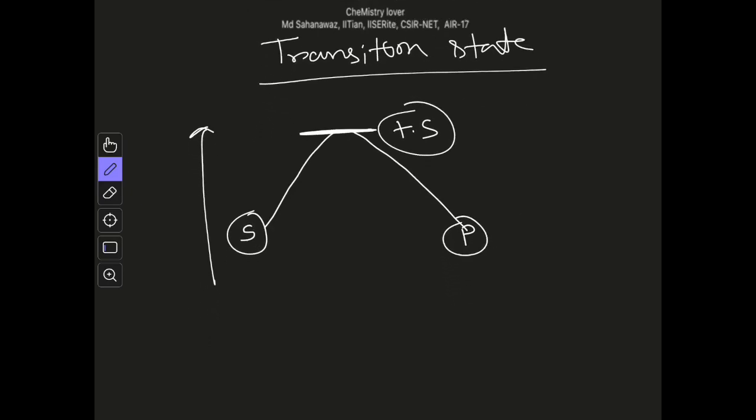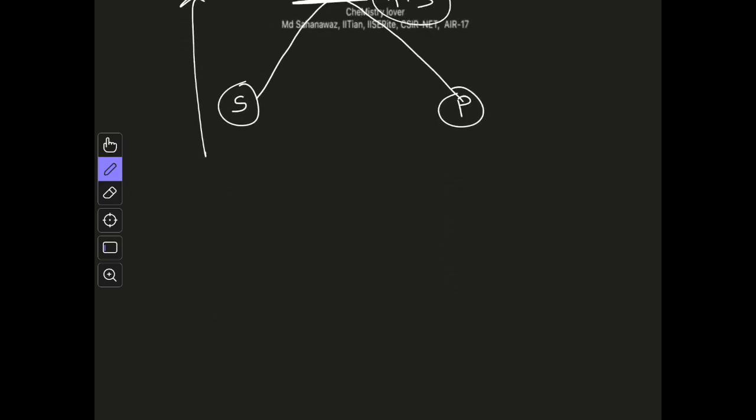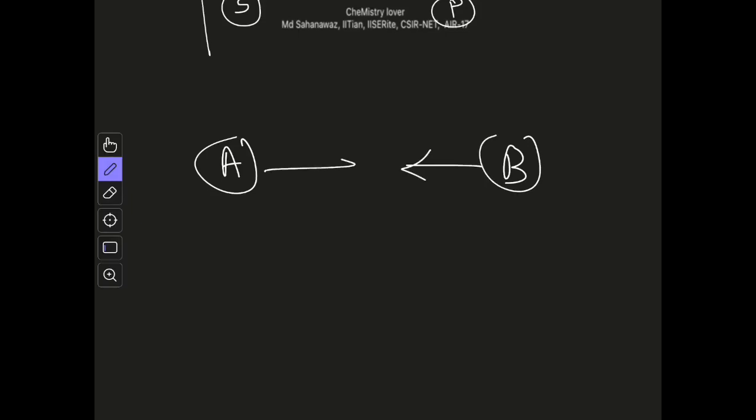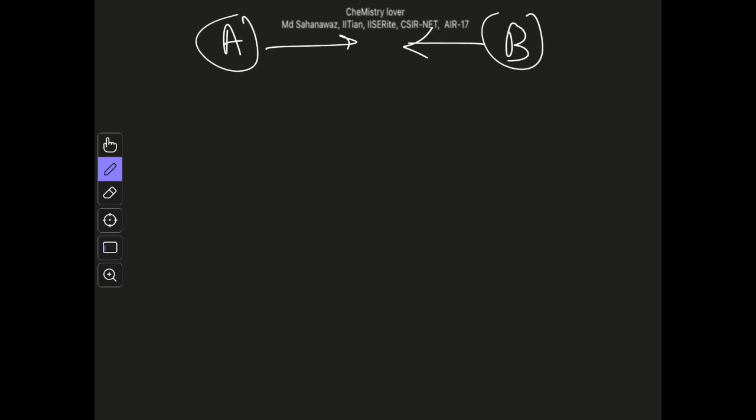Now how does this transition state come into the picture? For that we have to consider two species, let's say species A and species B. We are bringing them close to one another, and basically their orbitals will interact. Let's say your species A has a filled orbital here, another filled orbital here, and this is the vacant orbital.